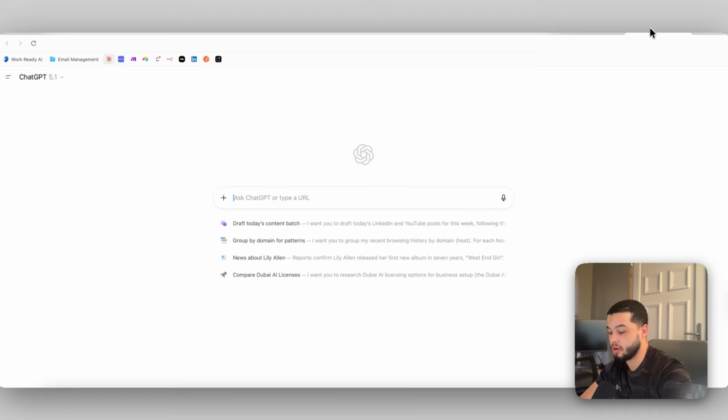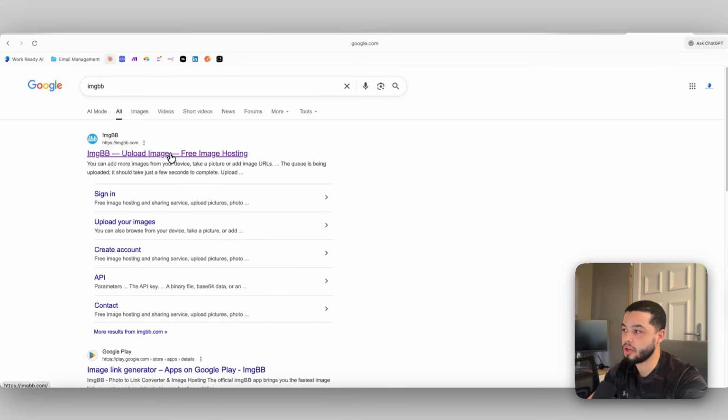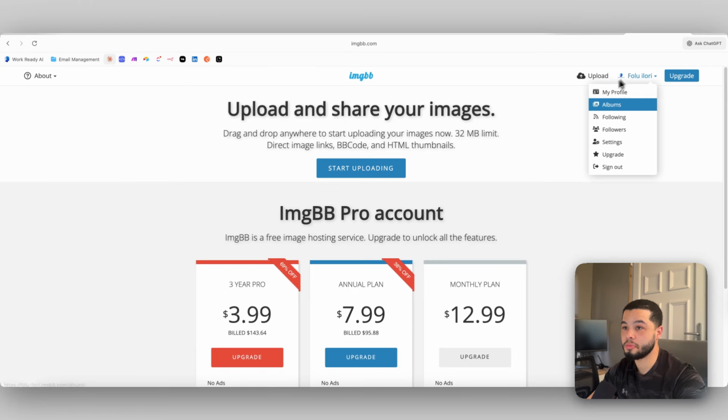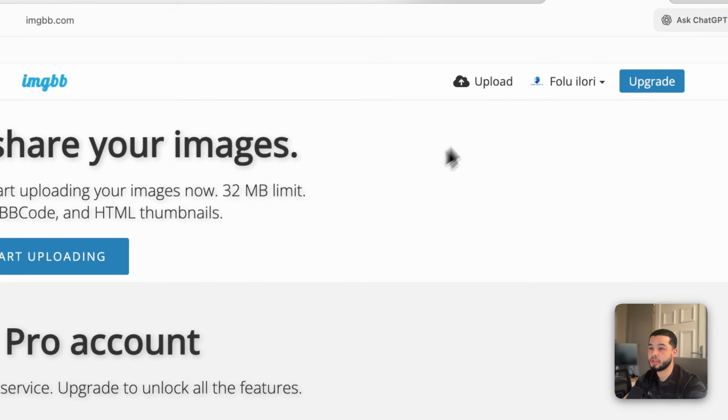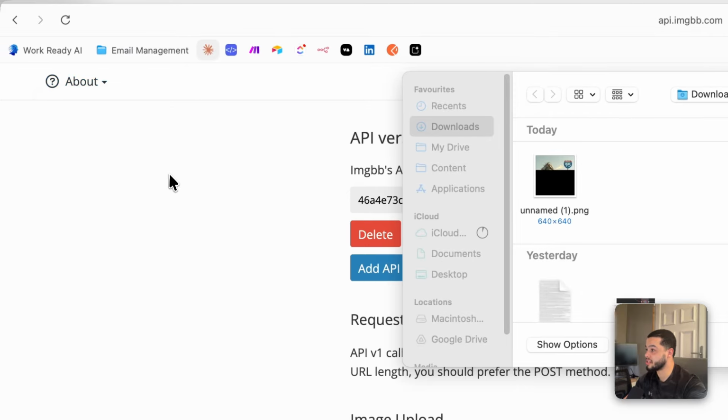If we come up here, I look up ImgBB. We come over here, you can see we can upload an image, and it will give us free hosting. So it's not anything we need to pay for. I'm going to come in here, come up to my account, and as you can see, I'm already logged in. Once you log in, you're ready to go. You come up here to the about section, come over here to where it says API.